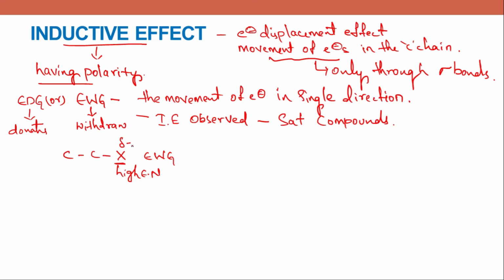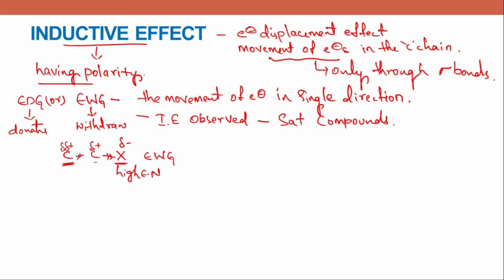So due to the partial negative character, this group attracts the electrons towards itself from this bond. So this is denoted as delta positive. And the carbon attached to this electropositive atom is also electropositive. That means this carbon also undergoes the inductive effect.